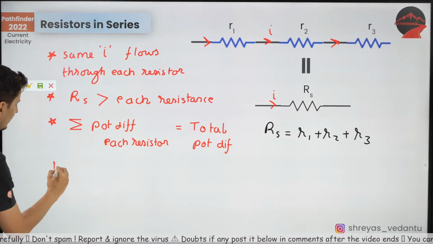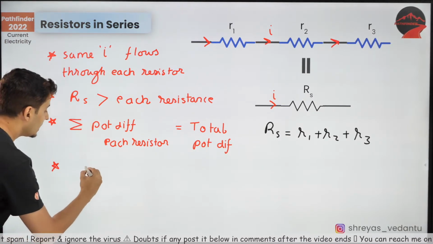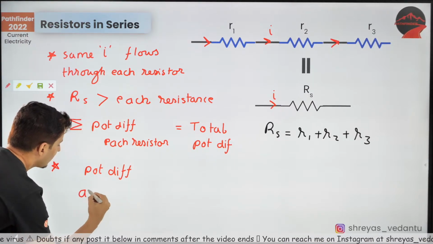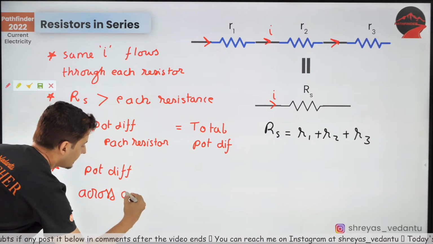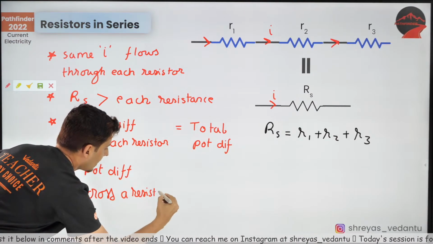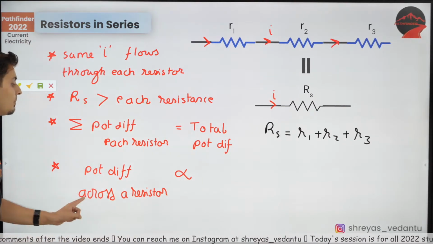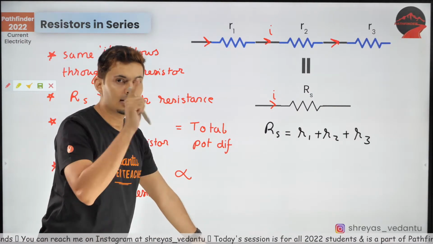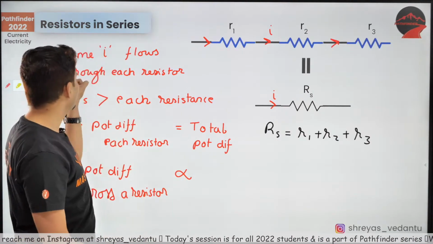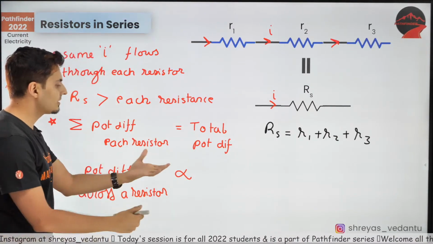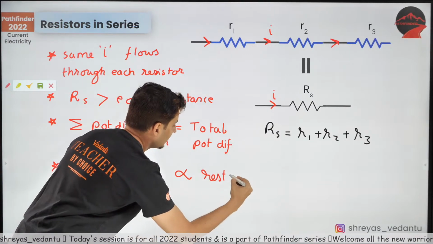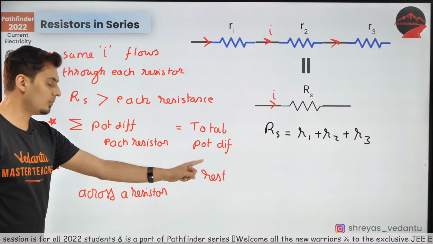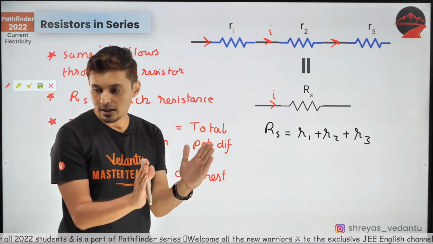Last thing over here, which is very important for you to note, is that the potential difference across a resistor is directly proportional to, use Ohm's law, V is IR, and current is the same. That means the voltage is directly proportional to that particular resistance. Keep this in mind. Everybody clear about this?